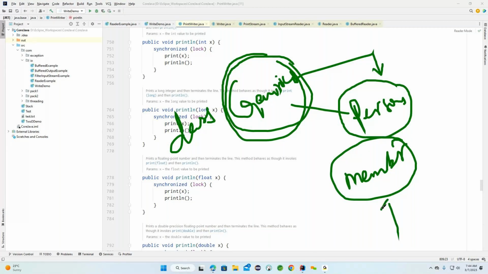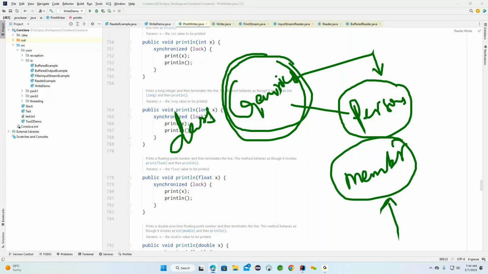But earlier, without this generic concept, we could not store more than one type of object, because at compilation time we'd get an error. If you try to make such changes, the compiler will give an error. But using the generic concept, we can resolve these types of issues. How we resolve them, we'll understand using the generic concept.